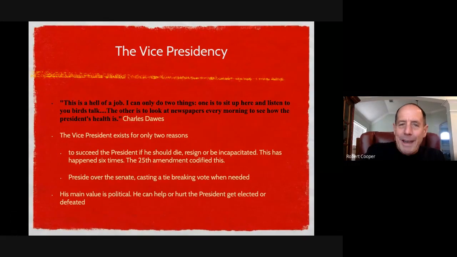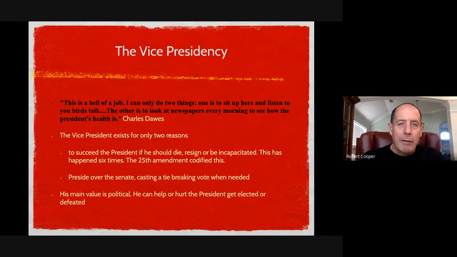The vice president really doesn't have any constitutional responsibilities. Basically, the vice president is there to do whatever the president wants him or her to do. And the vice president is also there in case the president either dies, is kicked out of office through impeachment, or is incapacitated. Let's just say the president got COVID and he was on a ventilator and in a coma. Somebody's got to step up and do what the president would do. That's really the role of the vice president.